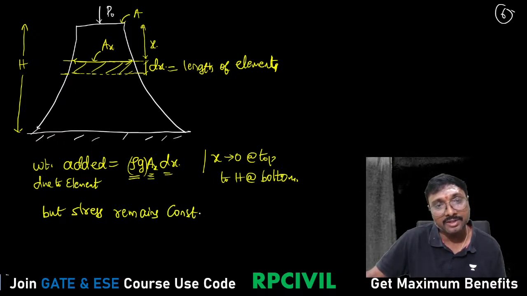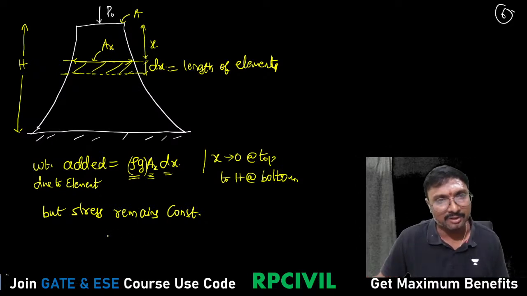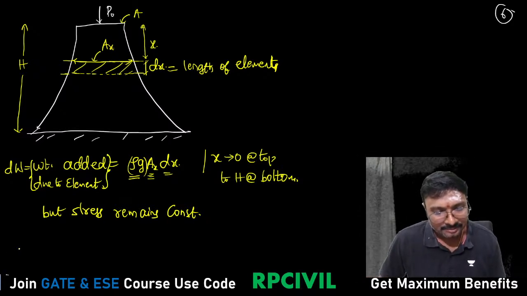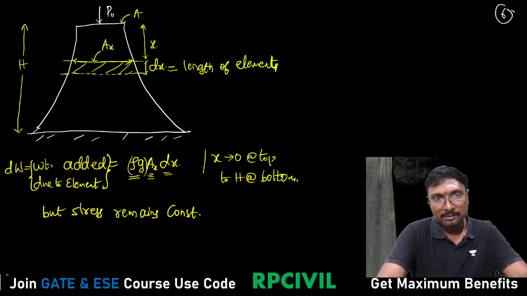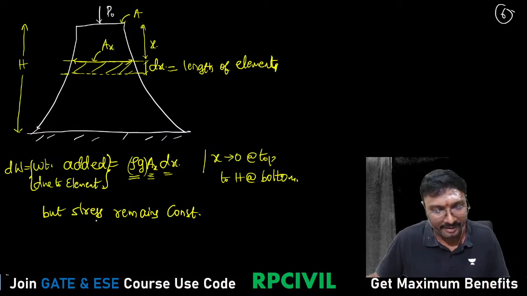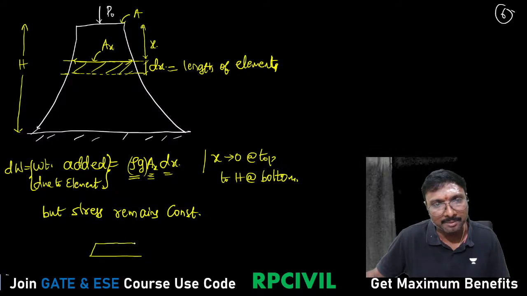The stress remains constant, because it is mentioned that it is a beam of uniform strength. And this weight added due to this element is dW, if you just observe. Whenever you consider this element, from top to bottom the area will be increasing slowly, let us say. So this height will be dx.